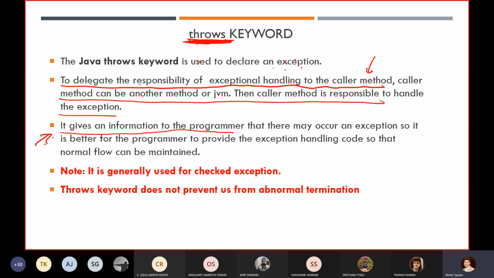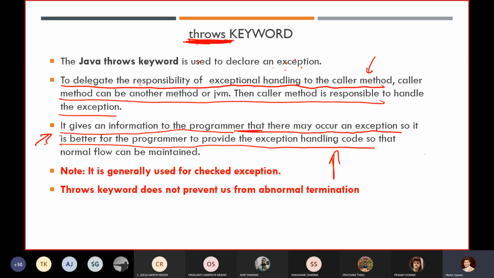One more important point about why we use the throws keyword: to give information to the programmer that there may occur an exception in the method which you are calling. So it is better for the programmer to provide exception handling code, using a try and catch block.